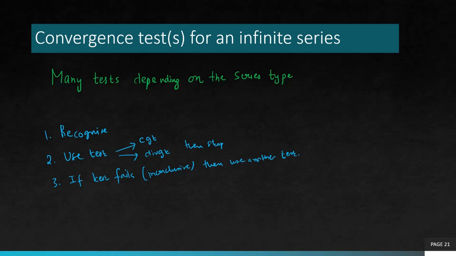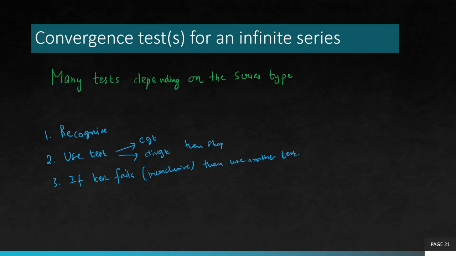You always have to think about using some other test if one test fails. So if you take care of these steps, you will be able to do these questions. But the skill is to learn how to recognize what kind of series we are given. So I have planned the examples in a structured way so that it gives you the idea of that entire thinking process, and you should be able to do that in an efficient manner.